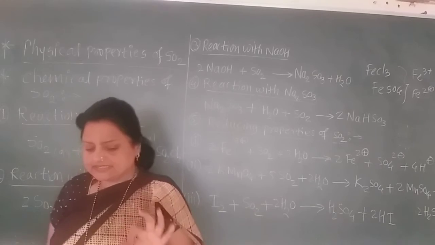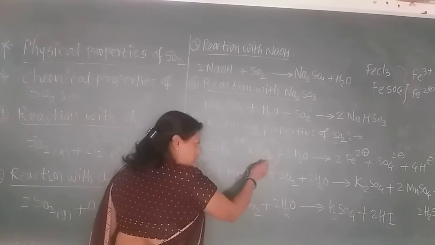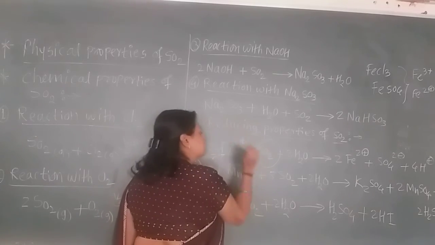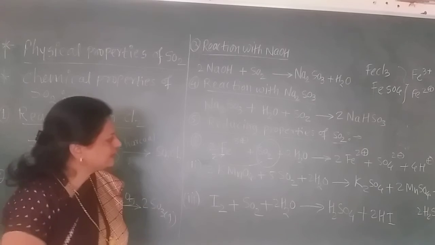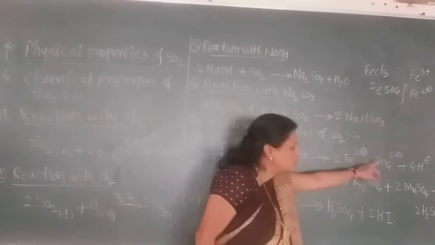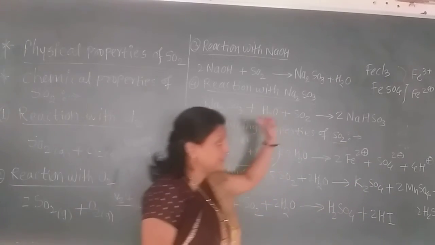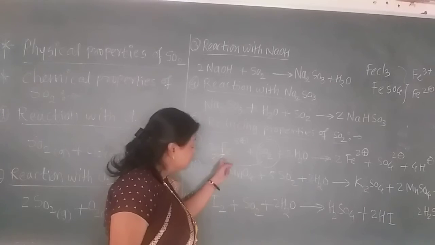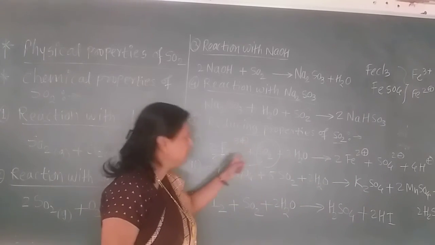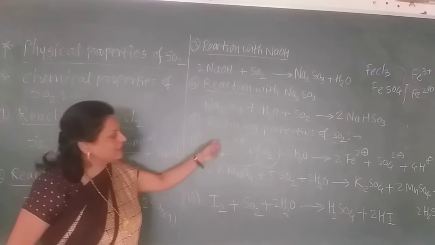We have to only see that as this SO2 gas reduces this, it must itself go through oxidation. How does it go through oxidation? Here it has the oxidation state +4, but in SO4 2 minus it has the oxidation state +6. That means its oxidation state increases, but it decreases the oxidation state of the ferric into the ferrous. Therefore, this reduces this state. Now this is the reducing property of SO2.